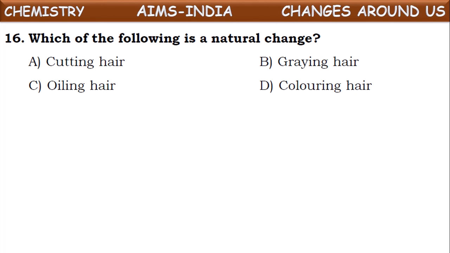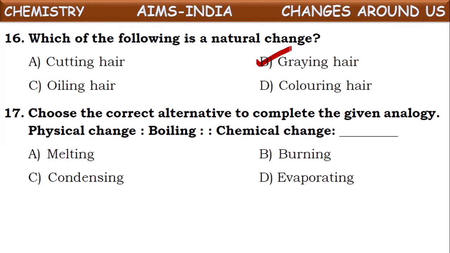Which occurs naturally here? Yes. Graying hair occurs naturally by aging. But the remaining are all manual works. Man-made changes we call those. The changes which are done by human beings or manual works are called man-made changes, and the change which occurs on its own without an effect by human beings is called natural change.